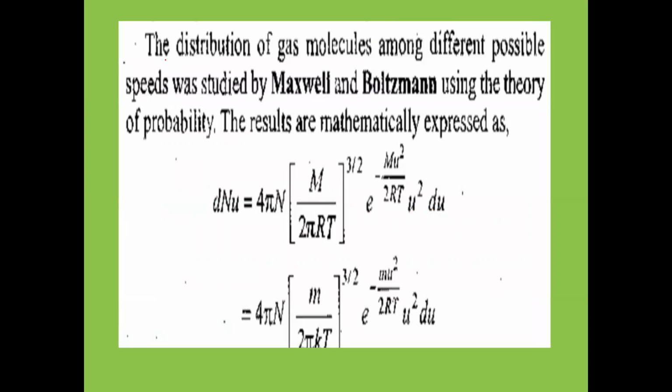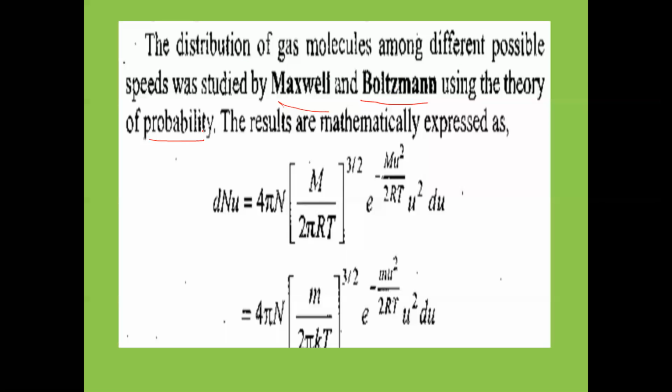The distribution of gas molecules among different possible speeds was studied by the scientists Maxwell and Boltzmann, using the theory of probability.